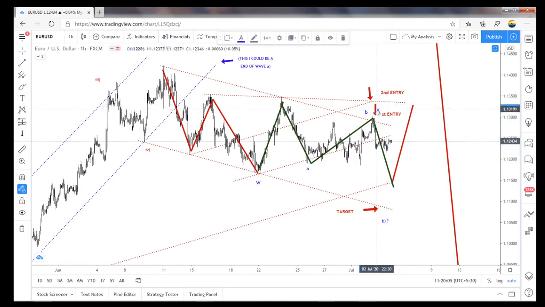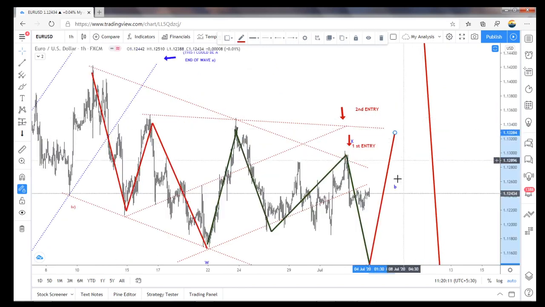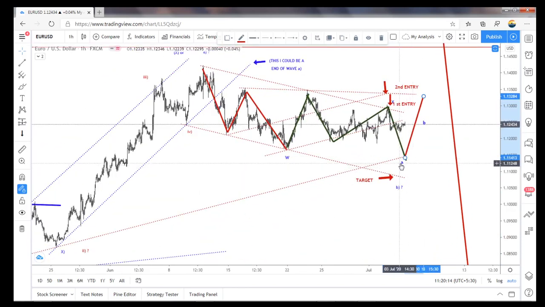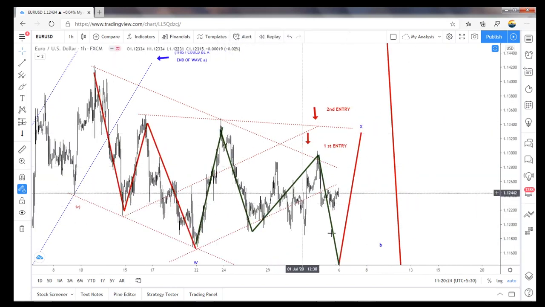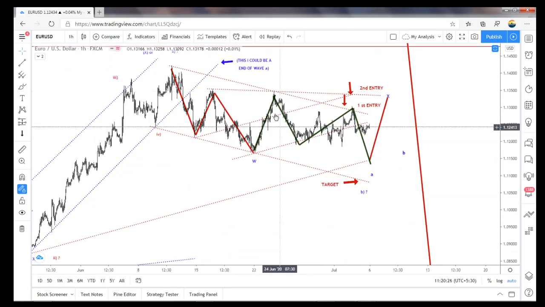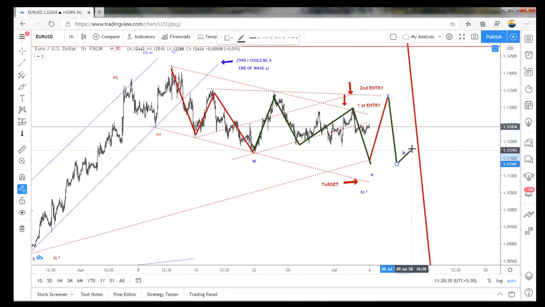So X becomes here, and again A, B, once again, sorry, yeah, X will become here. So this as a connecting wave, and again A, B, C is possible.